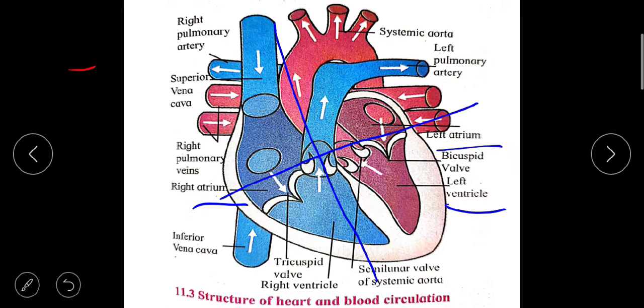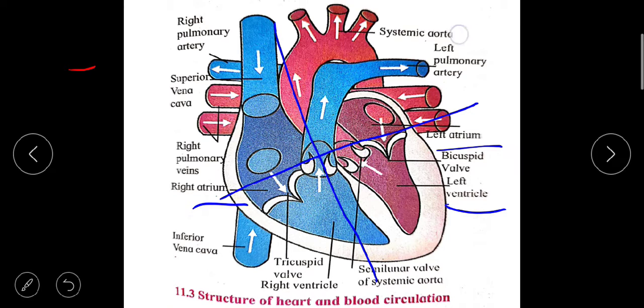So the heart is beating continuously. Due to this, blood continuously circulates through the blood vessels. And there are two main types of blood vessels. First one is the arteries and second is the veins. This arrow which is shown in this diagram indicates the circulation of the blood throughout the heart.